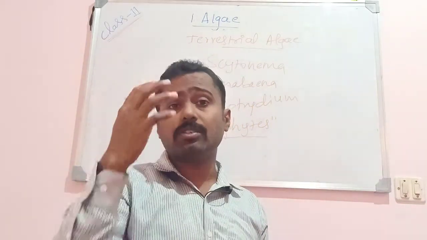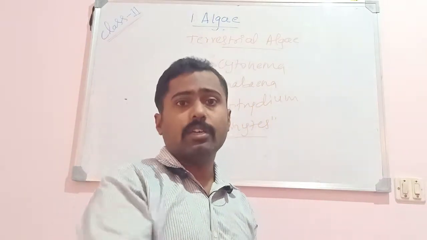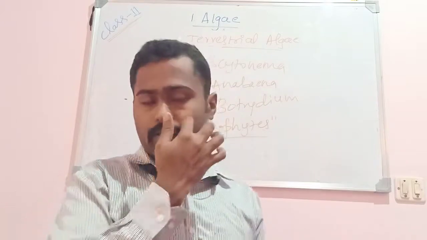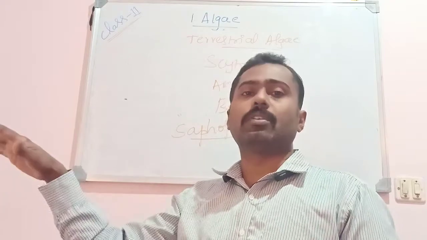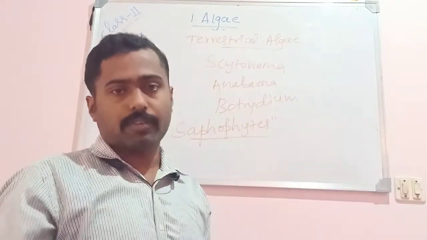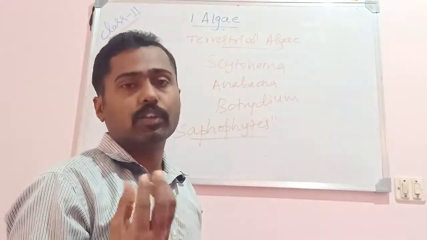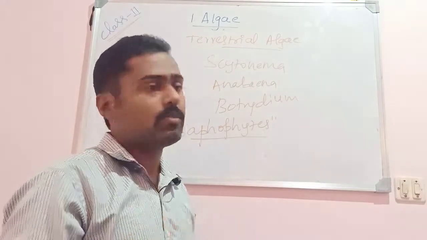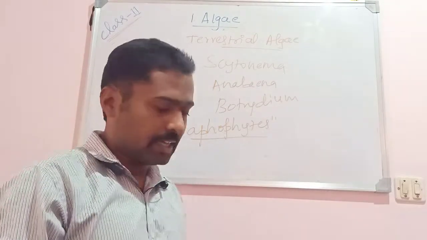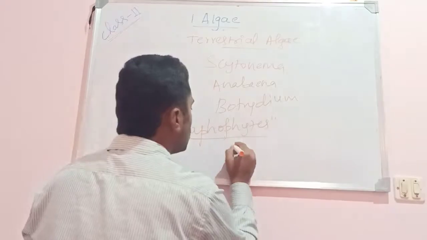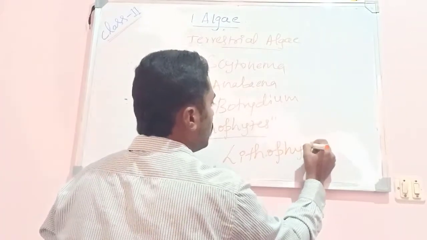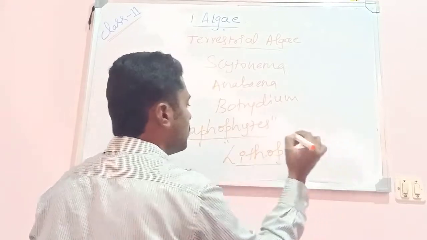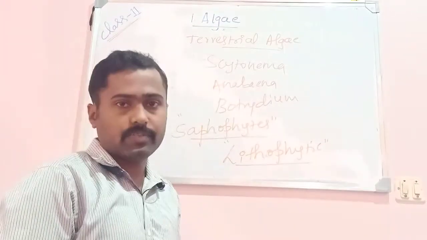They are found attached to the surface of the rocks, especially where the water is flowing, for example along the sides of a river. The river water brushes along the rock surface, and on such surfaces the algae will grow, found attached to rock. They are called lithophytes, lithophytic algae. Litho means attached to stones. So where the algae are found attached to the rock surface or to stones, they are called lithophytes.